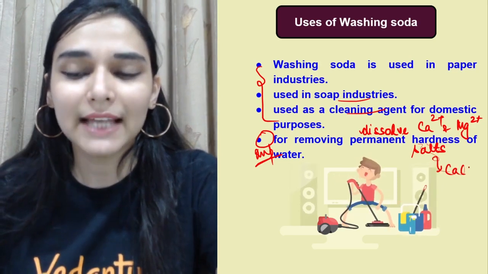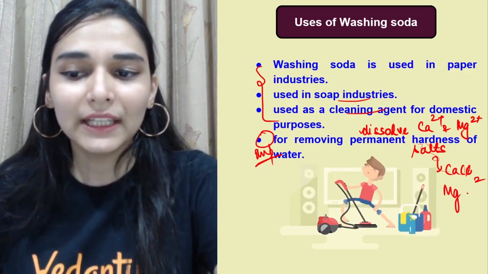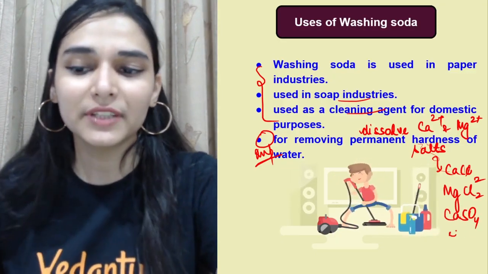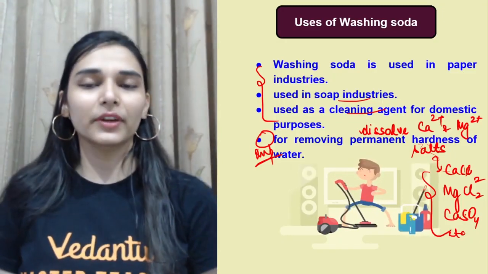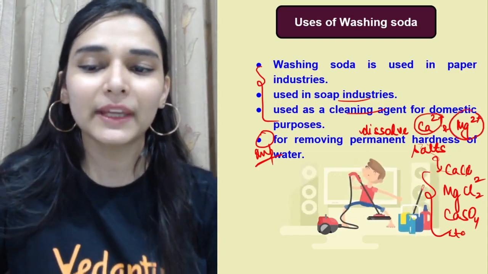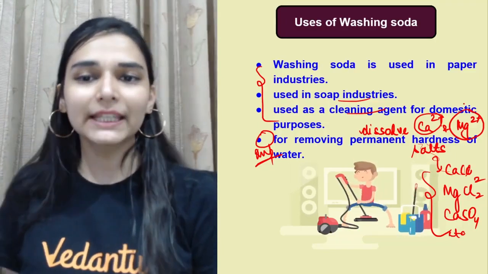They can be present as calcium chloride, magnesium chloride हो सकता है, calcium sulphate है, हो सकता है magnesium sulphate है. So they are responsible for bringing the hardness. So if you want to remove the hardness means you have to remove these calcium and magnesium ions which are dissolved in water from it. So उसके लिए हम क्या करते हैं?